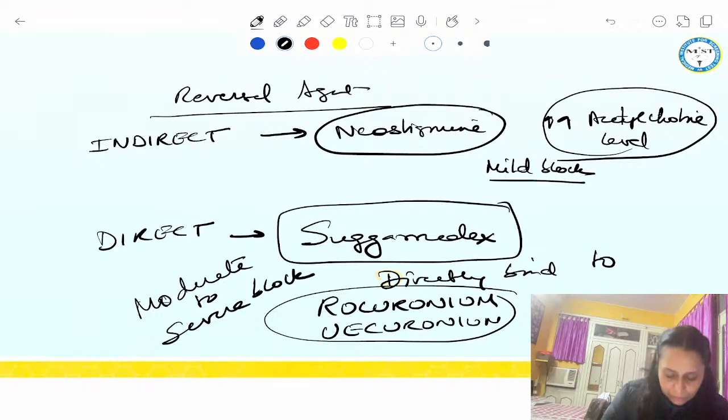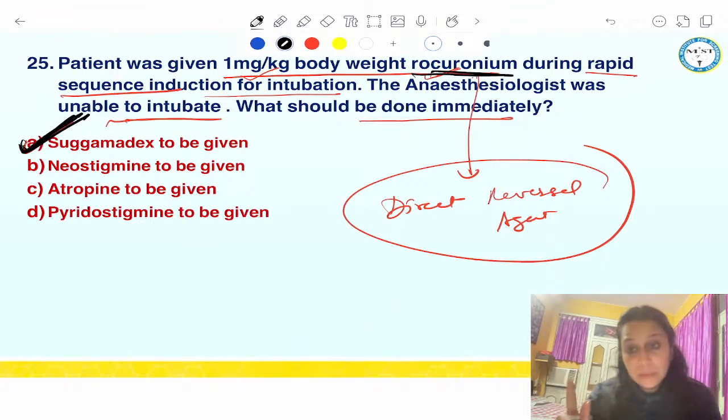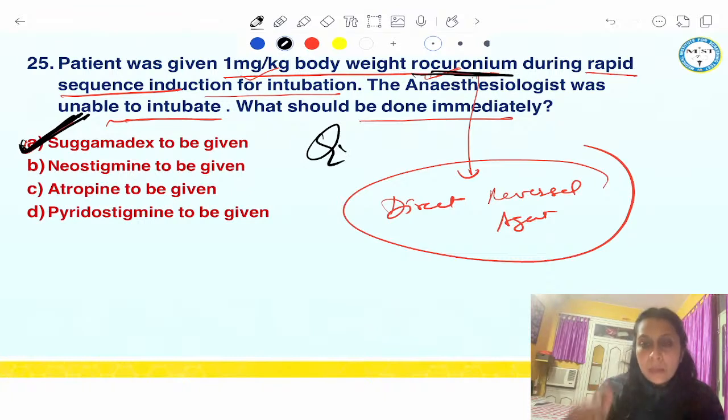So here we had given rocuronium, and we were not able to intubate the patient. So it is a severe block. What will we do immediately? We'll give Sugammadex. It has been asked in exams. This is an expected question of exam. Sugammadex, remember, is our direct reversal agent to immediately reverse the effect of rocuronium. Okay, so this was my 25th question.